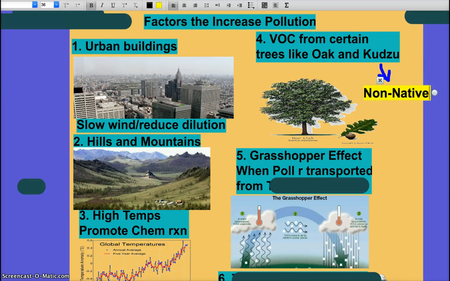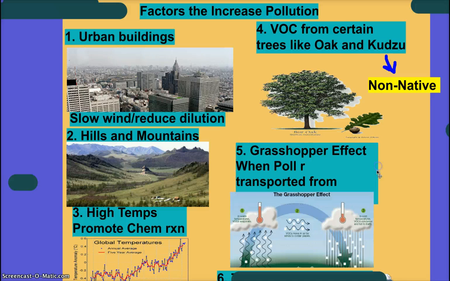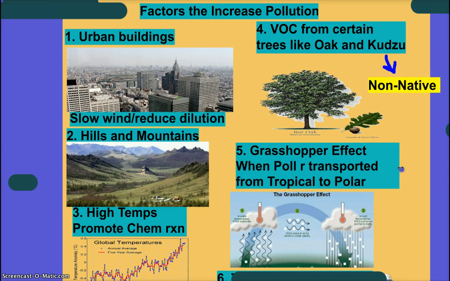And then we also have this thing called the grasshopper effect. And this is a vocab word, which I did a poor job in defining, but I'm going to read it to you. Basically, when pollutants are transported from the tropical regions to the polar regions, it is called the grasshopper effect. And because it's going from warmer temperatures to colder temperatures, it shouldn't be there, and that's a problem. And just like temperature inversions, I'm going to talk about both of those in a minute.